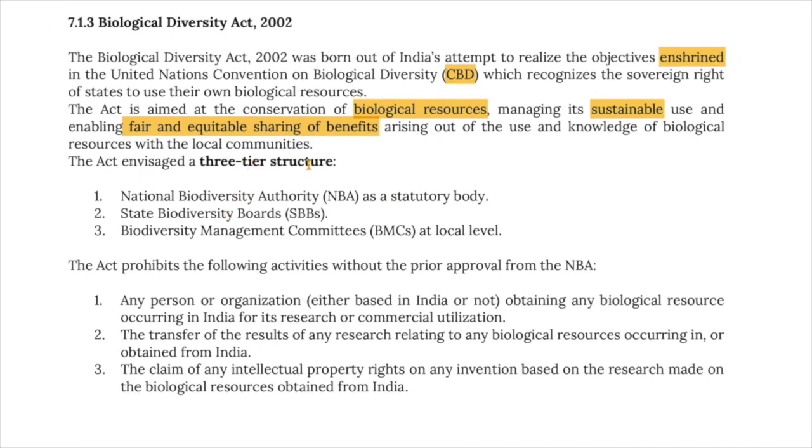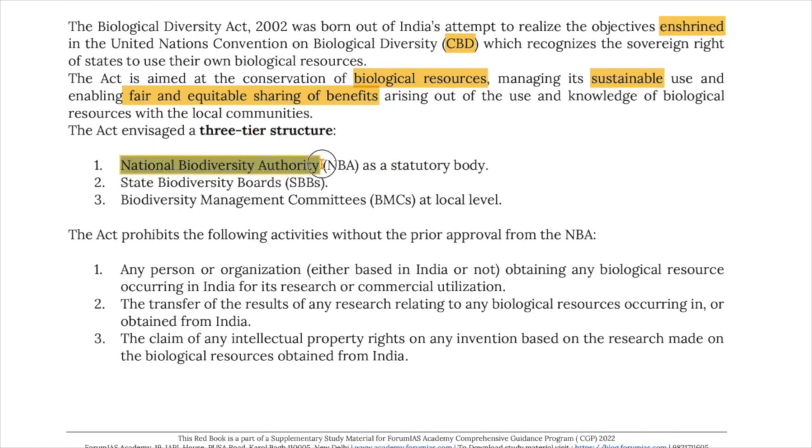The Act envisaged a 3-tier structure, that is, a National Biodiversity Authority as a statutory body at the national level, state biodiversity boards at the state level, and biodiversity management committees at the local levels. So, authority, boards and committees are established according to this Act.